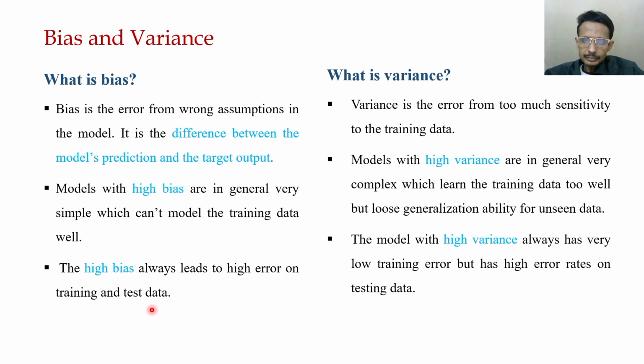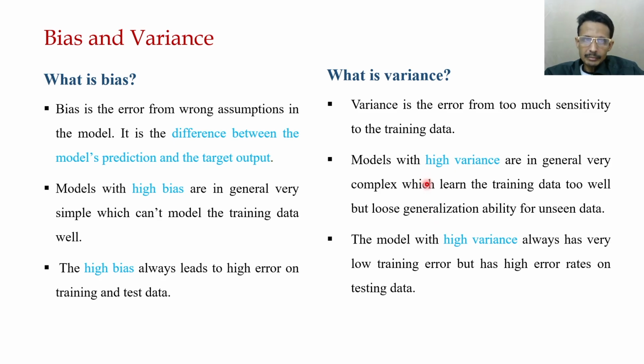On the other hand, variance is basically measuring the scatter or spread of the predictions. So, in general, variance is error from too much sensitivity to the training data. If our model complexity is very high, then it is going to model the training data very well, but it loses its generalization capability.